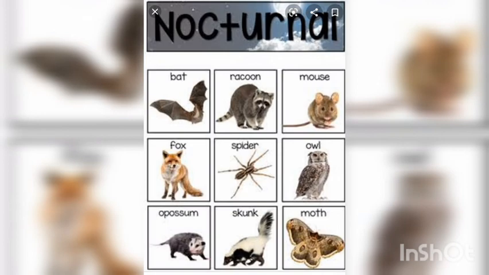Let us move on to the activity given on page number 85. Word search puzzle. You have to search and do it. I'll give the answer. Okay, children.